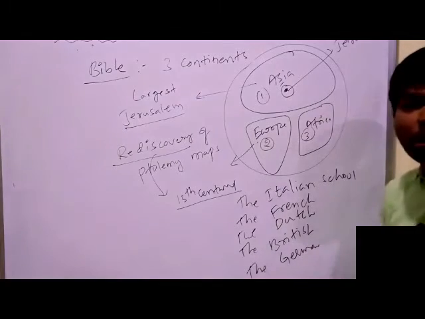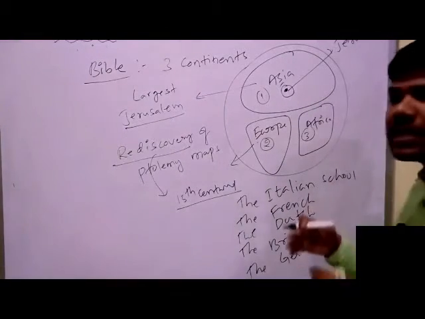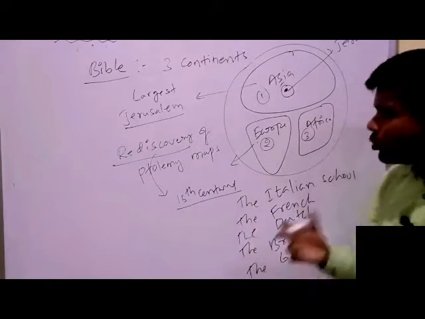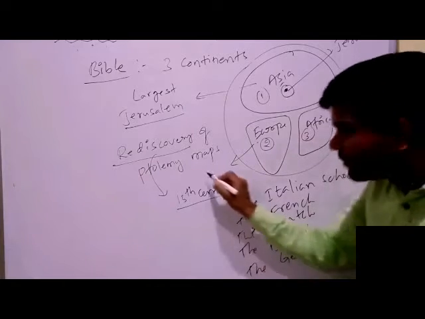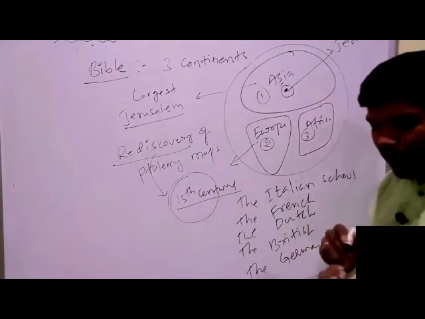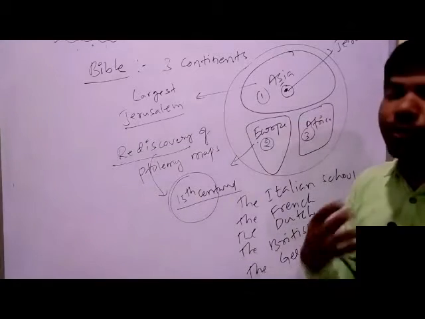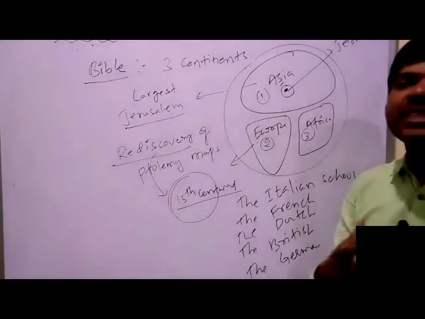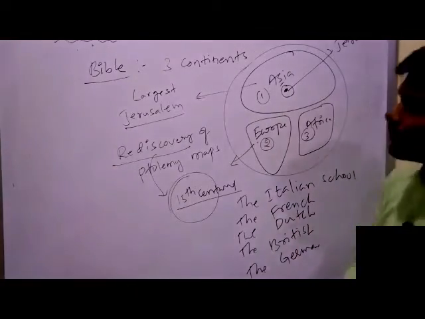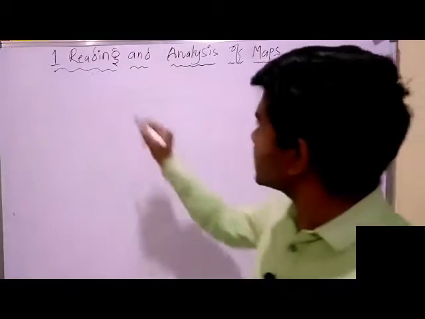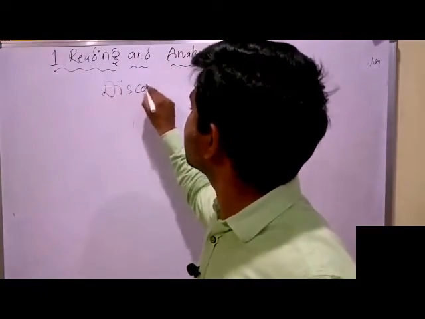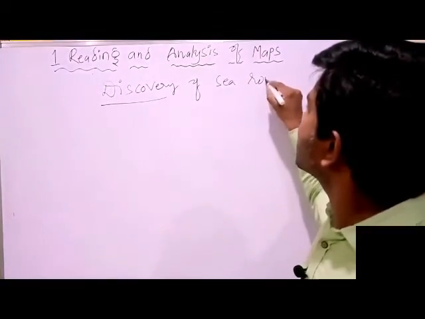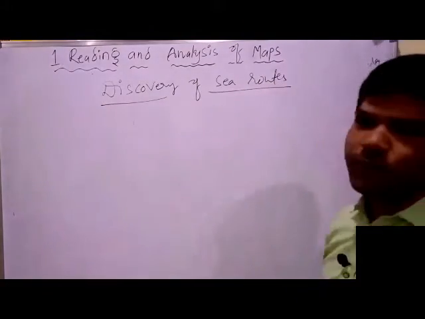Schools means an organization of those who are very interested to make maps. In the 15th century, when the world was very busy making accurate maps, it was the age of discovery, and the discovery of sea routes had begun. We will discuss the discovery of sea routes.